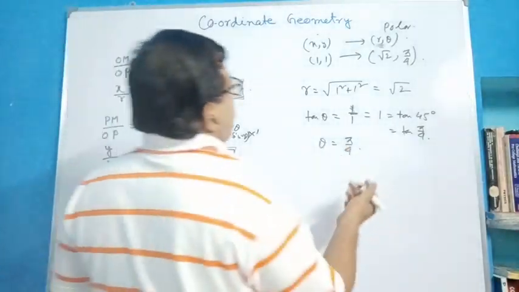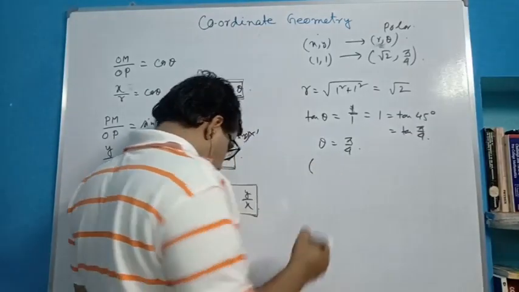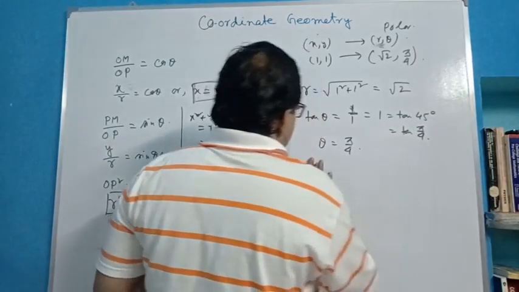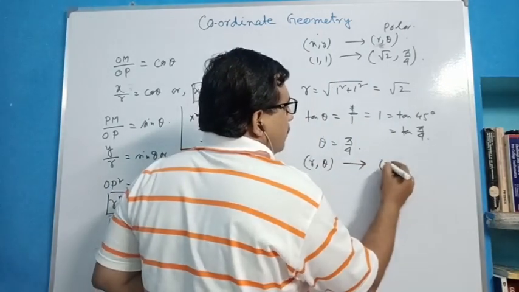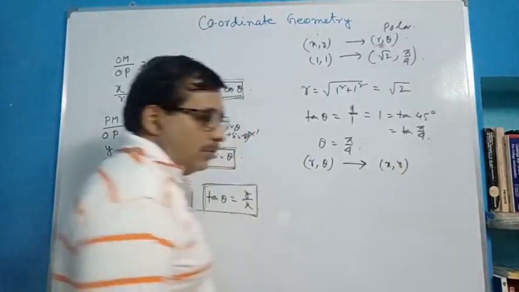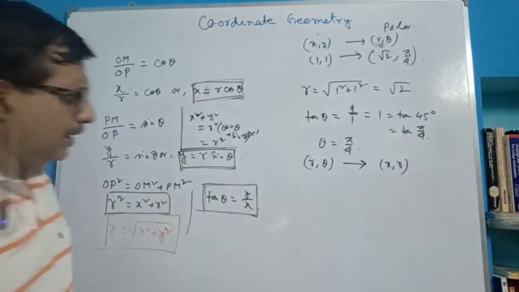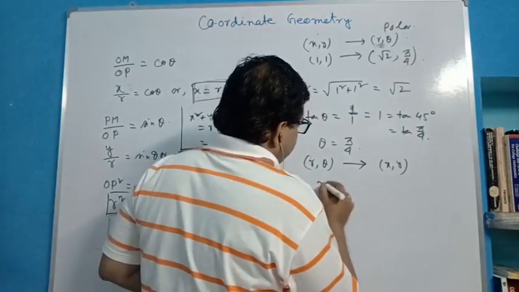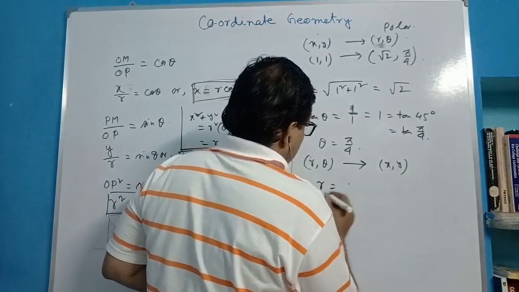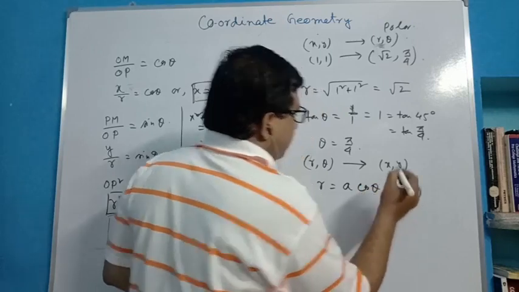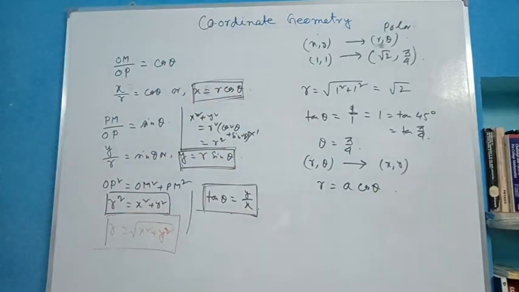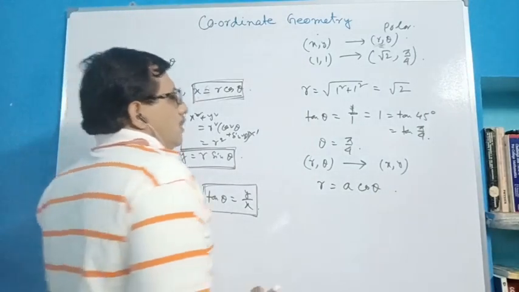Now if the polar form (r, theta) is given, we convert it into (x, y), that is, convert to Cartesian. Let us take an equation: r is equal to a cos theta. How do we transfer this equation to Cartesian form?